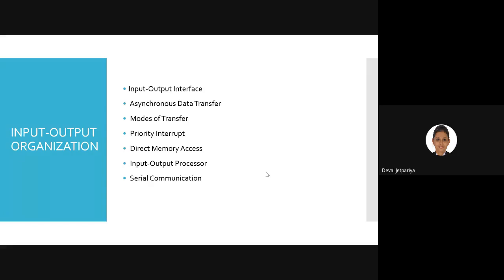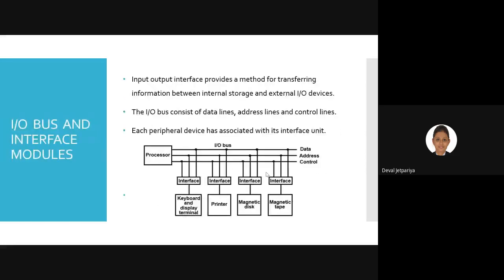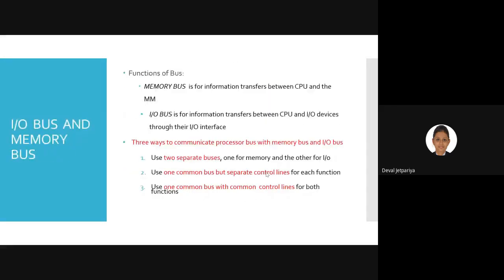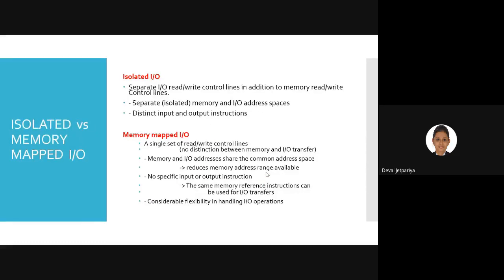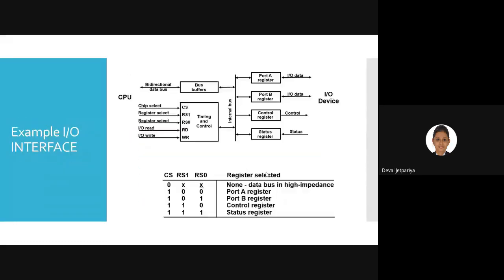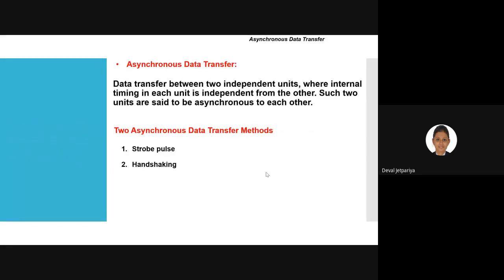So till now we had visited peripherals, after that the interface, and after that how the interface can be visualized between our CPU and various peripheral devices. Further, we had seen one difference, that is isolated versus memory mapped IO, and we had also seen one example of an interface. Then we had started what synchronous data transfer and asynchronous data transfer mean, and what the techniques for asynchronous data transfer are.